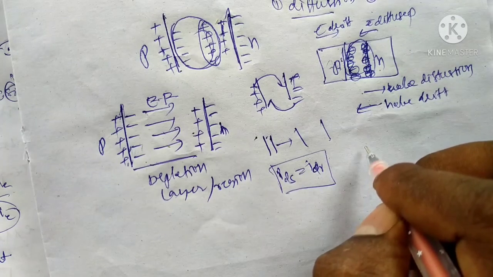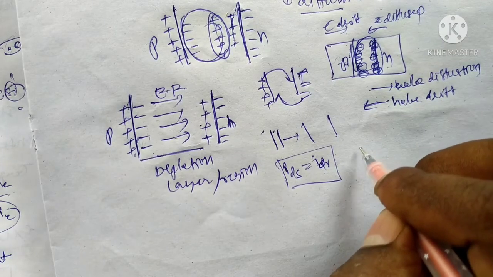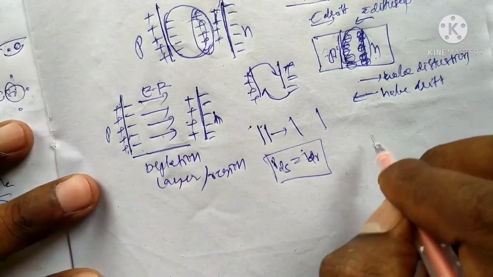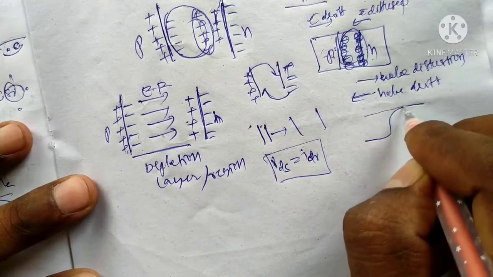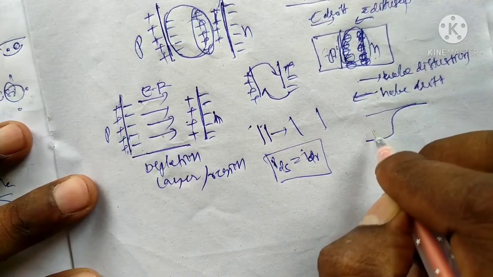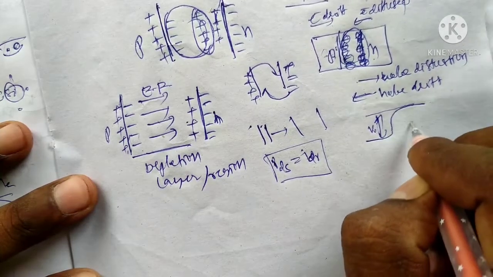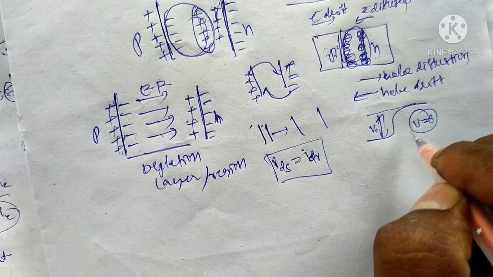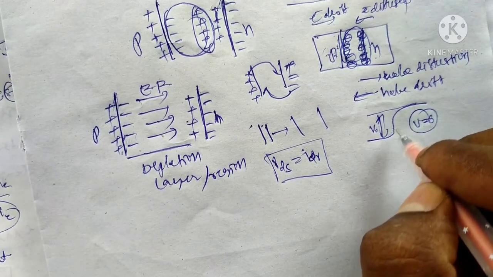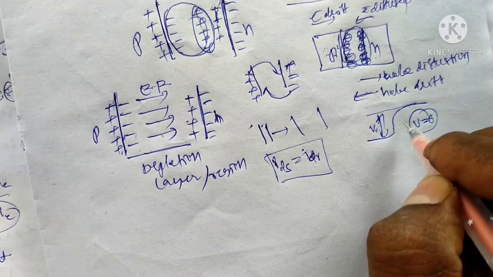The diode is under equilibrium condition, and the state is like this. The applied voltage here is V naught, which is 0. This is the potential, the height of the depletion layer.